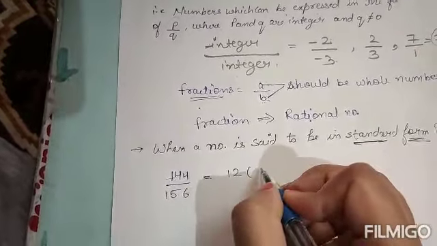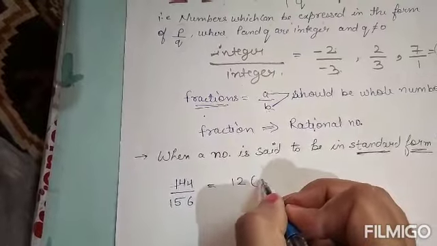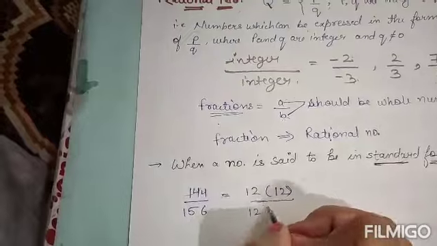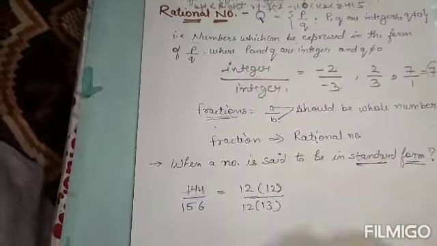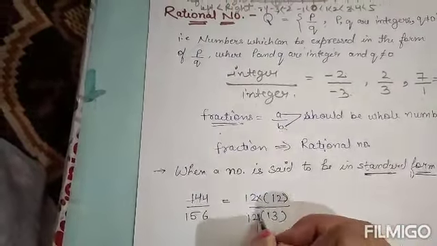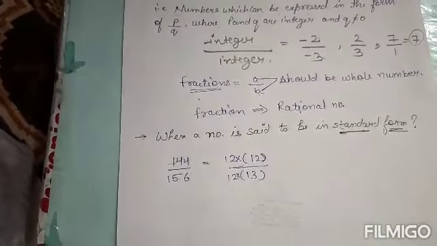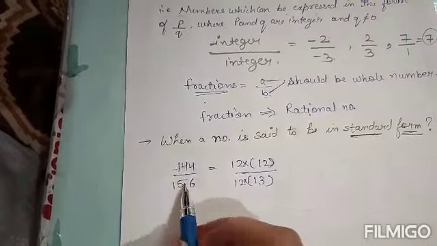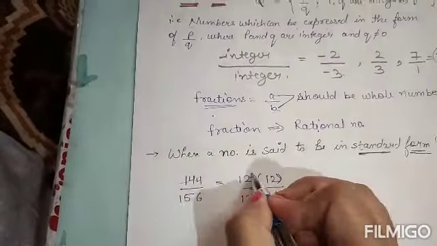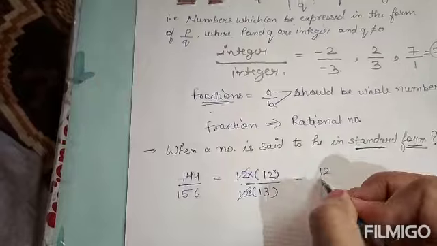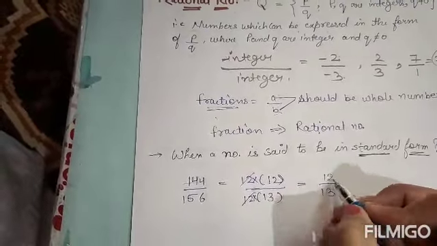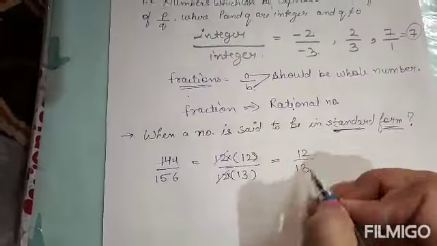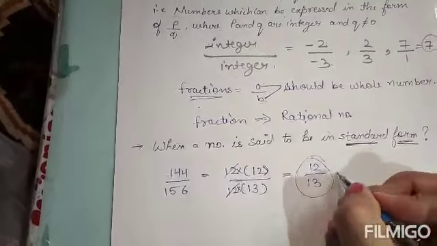Then it will remain as 12 multiplied by 12 divided by 12 multiplied by 13. 12 multiplied by 12 is 144, 12 multiplied by 13 is 156. So look here, 12 is common in both numerator and denominator. Now we can cancel it out and we will be left with 12 by 13. Now there is nothing common in numerator and denominator other than 1. So this is the standard form.